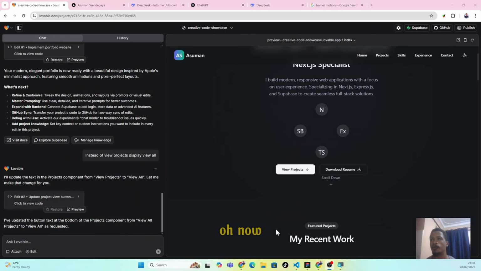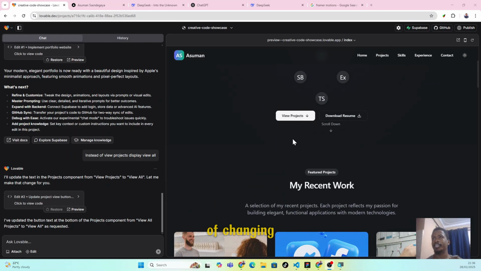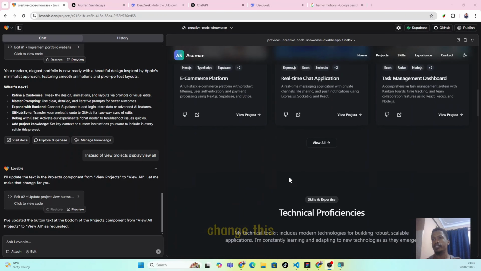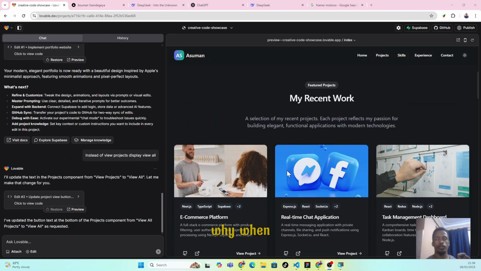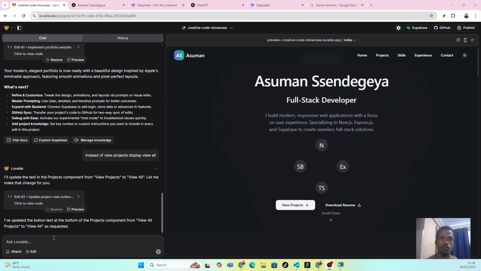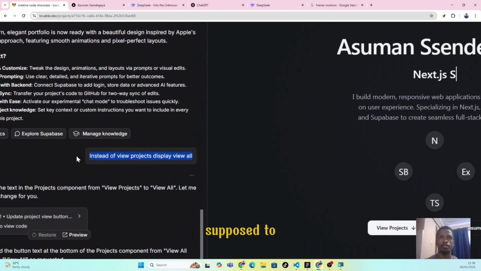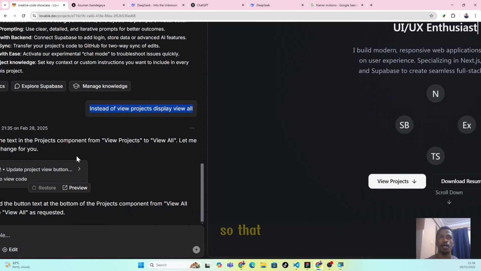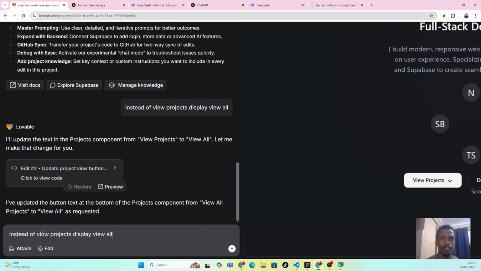Oh, now this is what I was talking about. Now instead of changing this, just change this. That's why when you're trying to prompt, you have to be specific. So what we had to do was be specific. So we have said instead of view projects, display view all for the hero button.